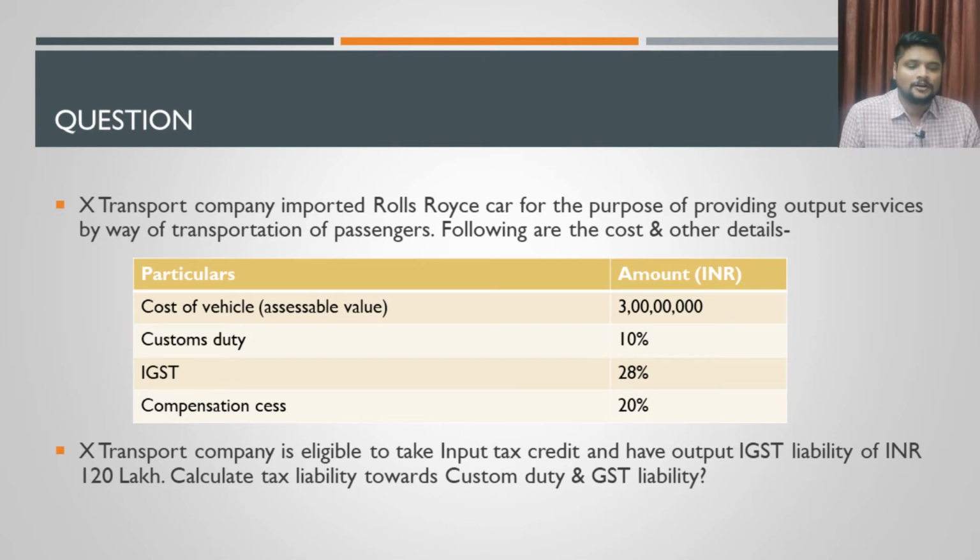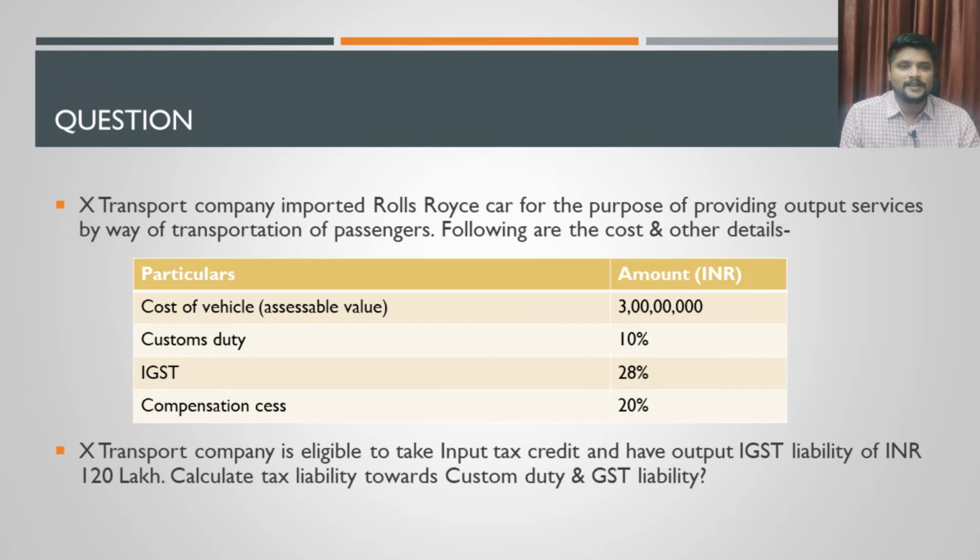So immediately on seeing this name, you should start inferring that there will be a GST compensation cess on this product. And this car is imported for the purpose of providing output services by way of transportation of passengers. It is not imported for personal purpose. It is imported for business purpose, and the business here is transportation of passengers.